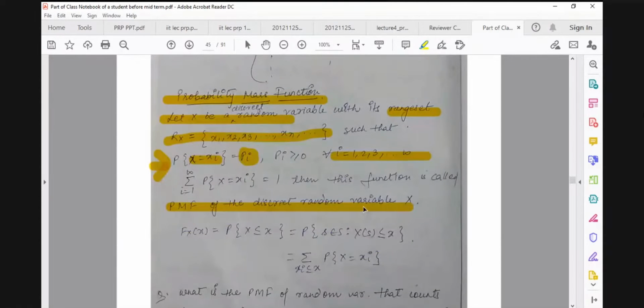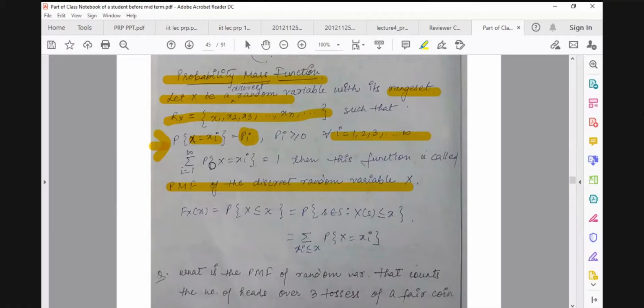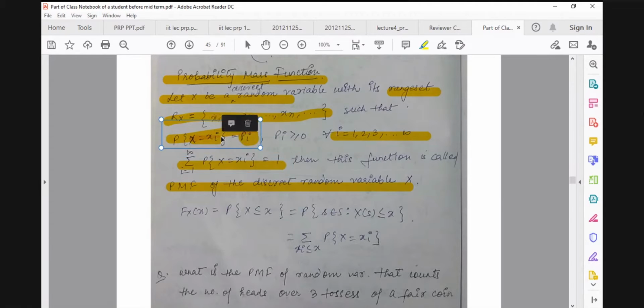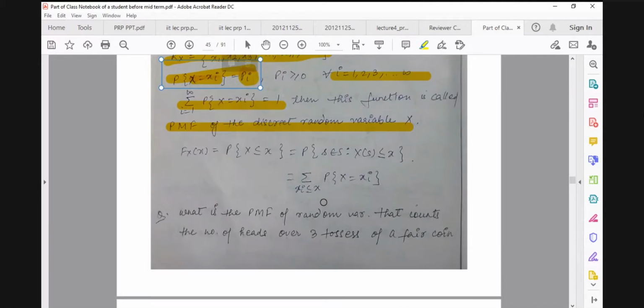Okay, probability mass function. Here the total probability is 1, the sum of all the probabilities. There, the integral over the whole domain of the density function, whole domain meaning the whole real line, is 1. And here, in the case of the probability mass function, the probability that X equals xi is equal to pi, with this condition, and it is known as the probability mass function for the discrete kind of random variable.